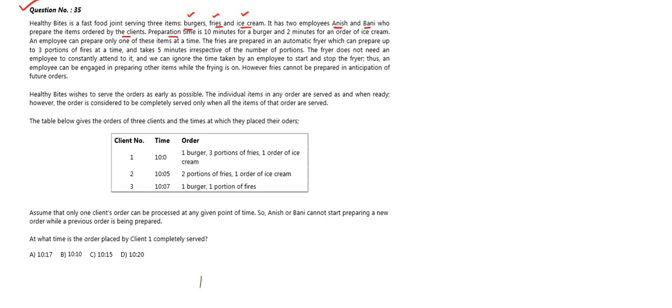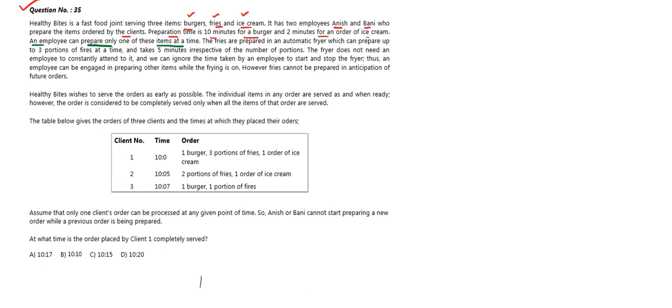The preparation time is 10 minutes for a burger and 2 minutes for an order of ice cream. So if we order a burger, we need to wait for 10 minutes because a burger takes 10 minutes of preparation, while an ice cream takes 2 minutes. An employee can prepare only one of these items at a time. Obviously an employee can prepare only one; if he prepares a burger, he can't help in ice cream, or if he prepares ice cream, he can't move on to burger.